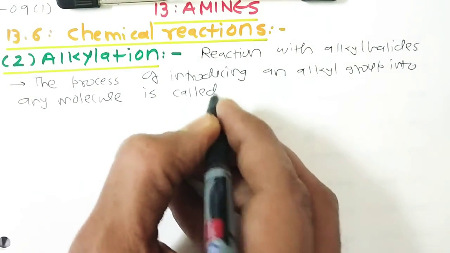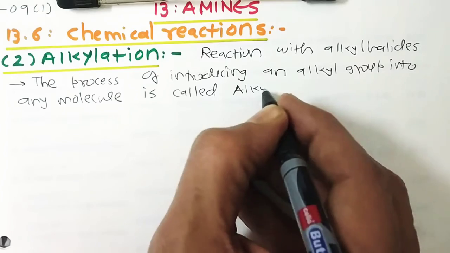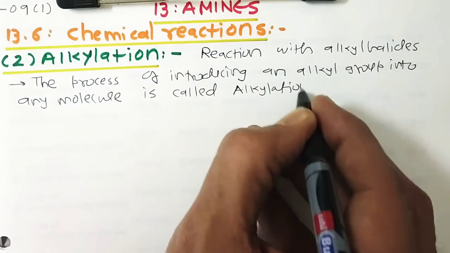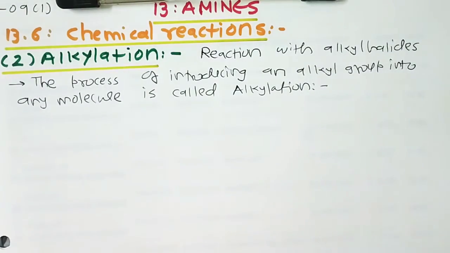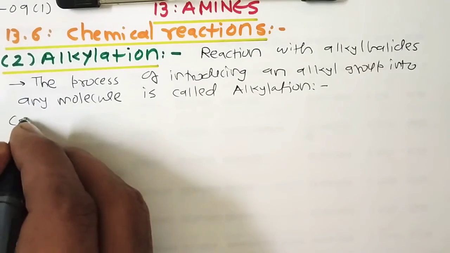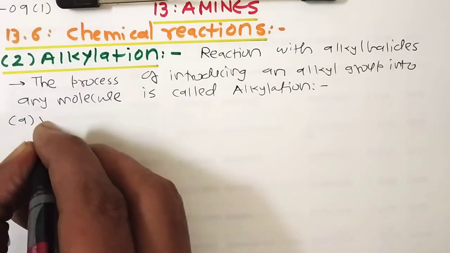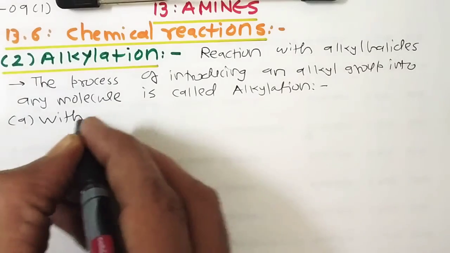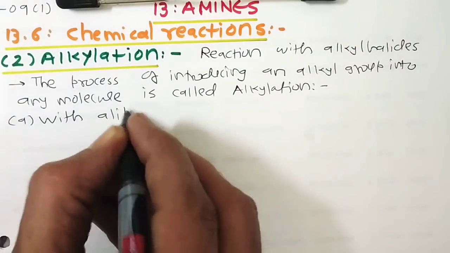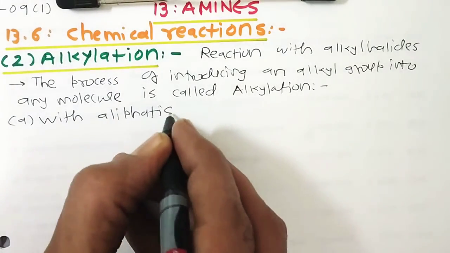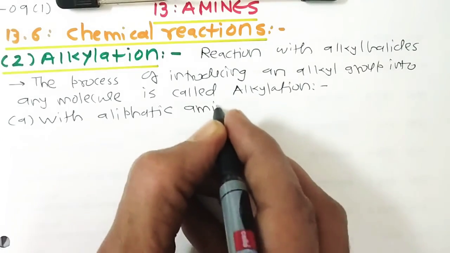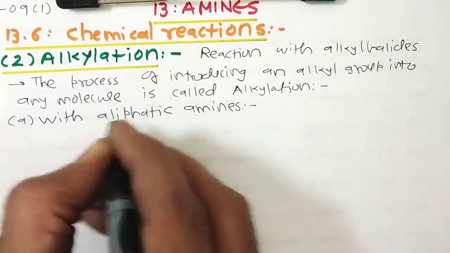In general, the process of introducing an alkyl group into any molecule is called alkylation. But here, in the case of alkylation of amines, this topic is subdivided into two parts: the alkylation of aliphatic amines and of aromatic amines. So first we start with aliphatic amines.